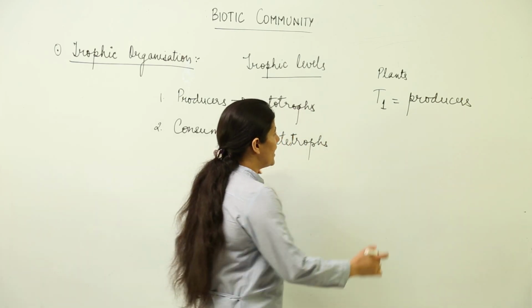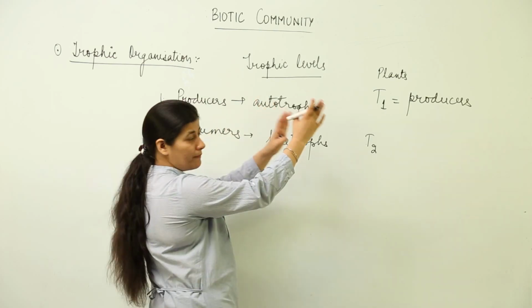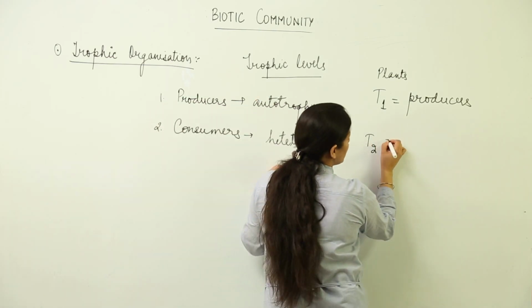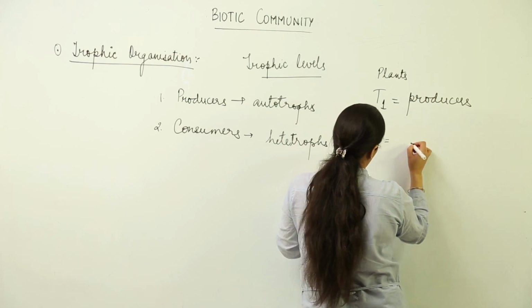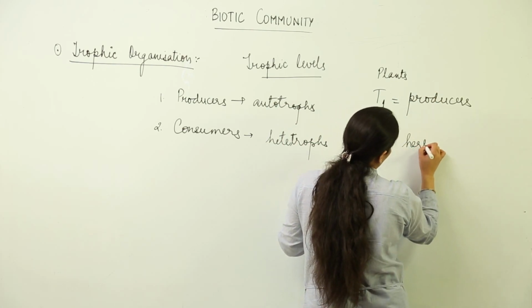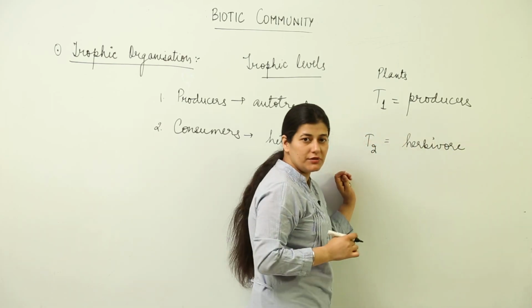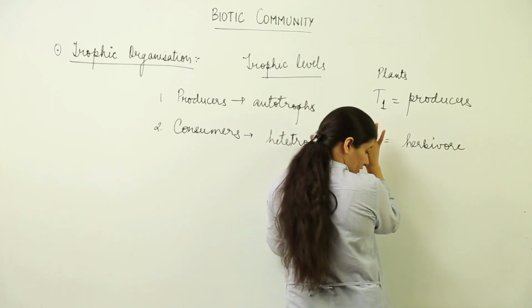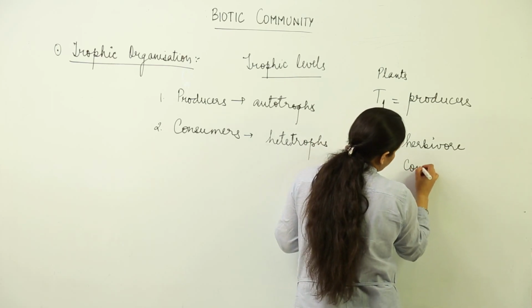Alright, then we have the second trophic level where we have consumers which would depend on these producers. They are going to eat the plants, and the other term known for them is herbivores. Like we have the example of a deer. Deer is a herbivore. It is at the second trophic level, known as a consumer.